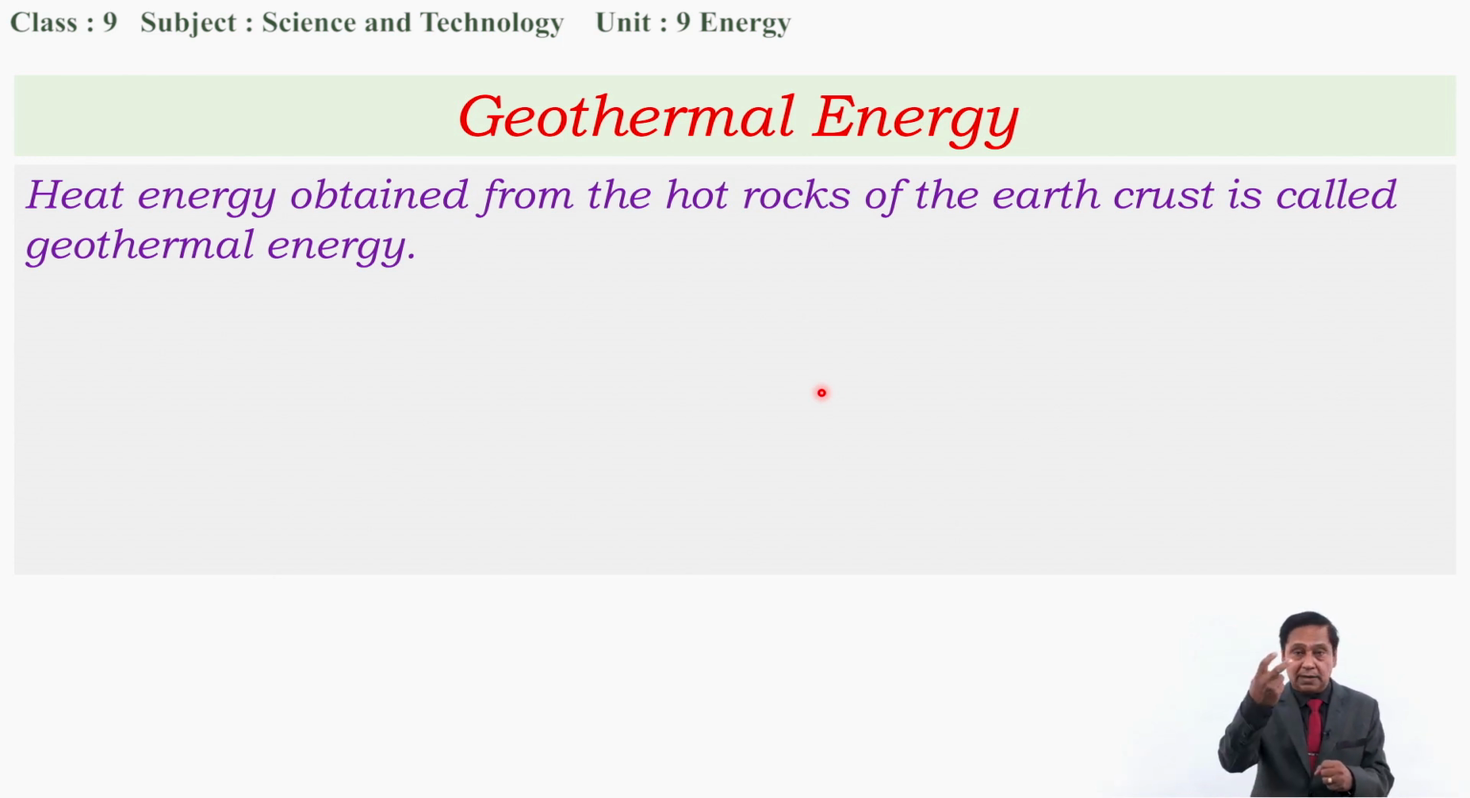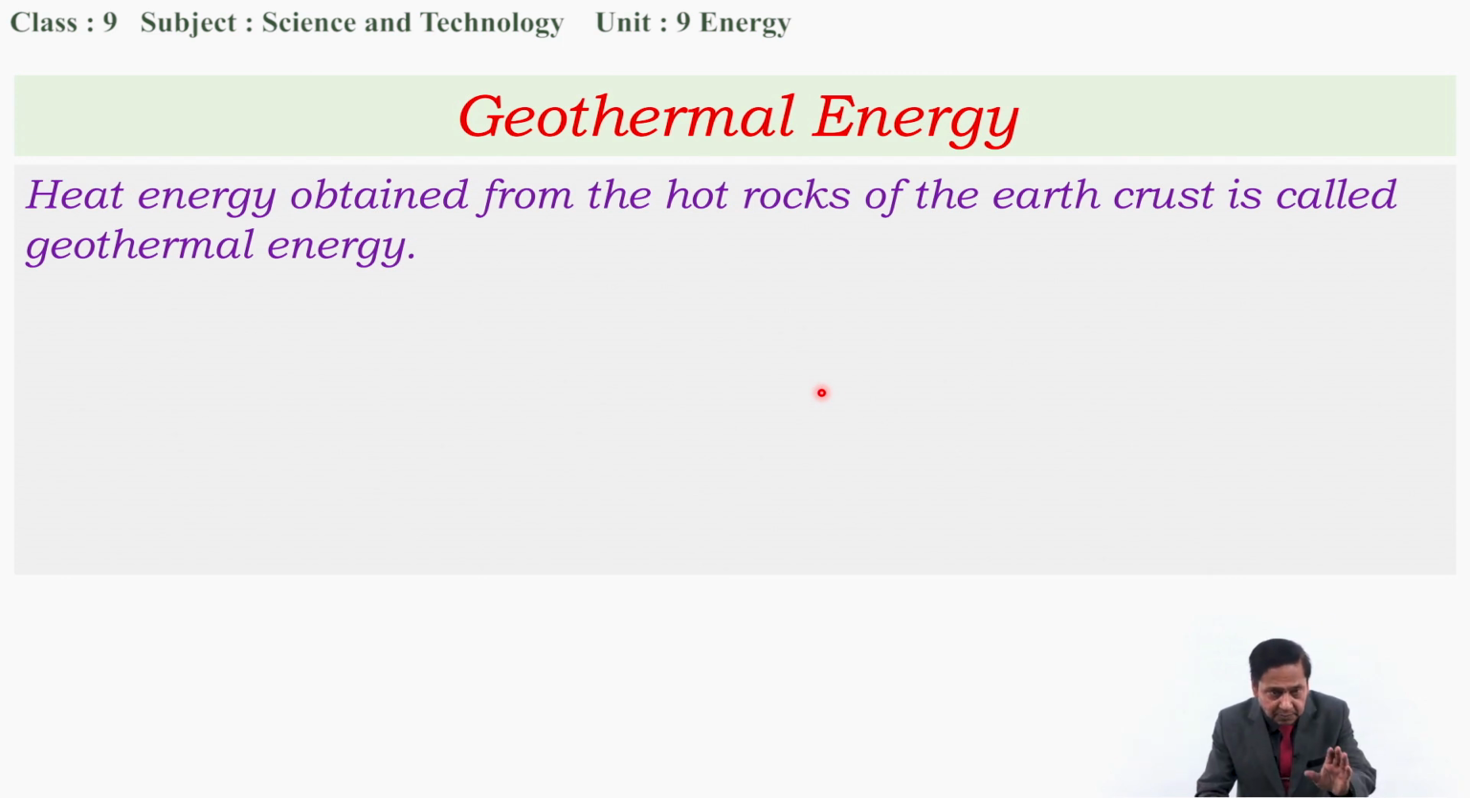That's why when 2 water pipes are buried into the ground where there are hot points, water can be boiled and high speed steam can be taken out, and this high speed steam can be used to rotate the turbine. The turbine runs a generator and electricity can be produced.